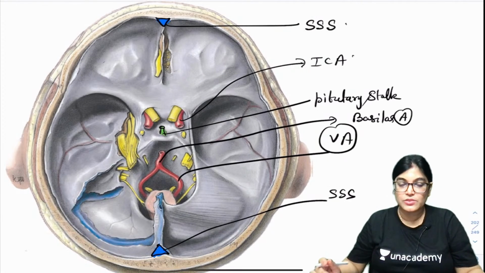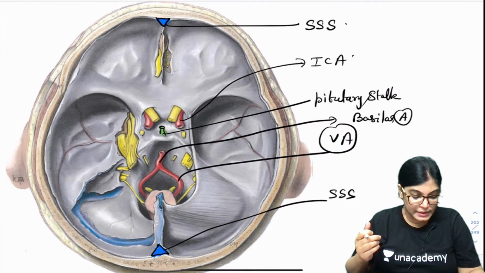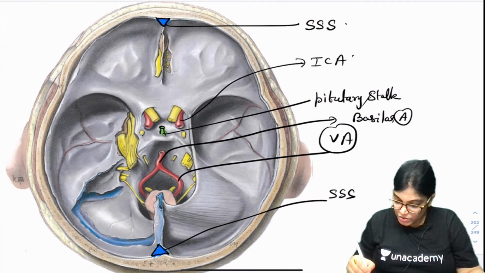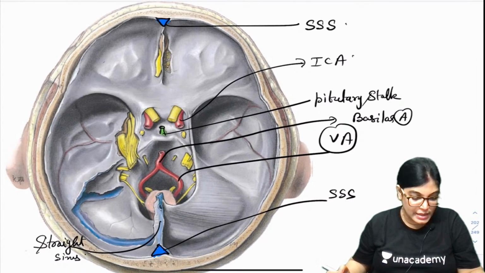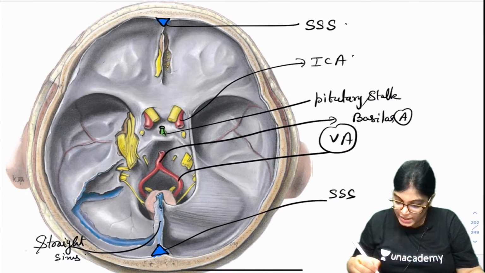Superior sagittal sinus, triple S. Okay. Now we can also see the part of straight sinus. This is the straight sinus. Okay. And this is the transverse and sigmoid sinus.